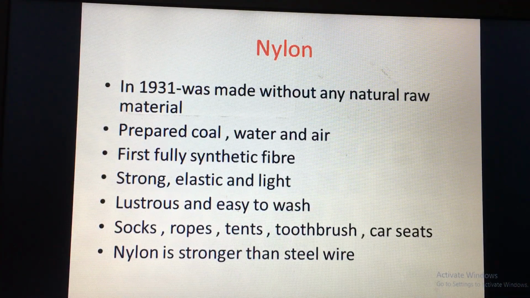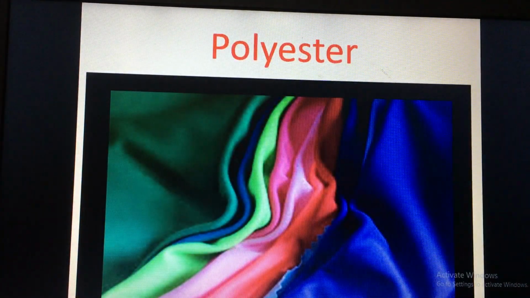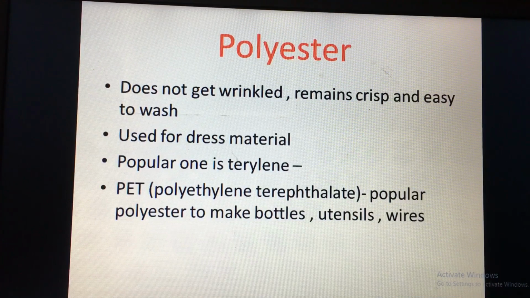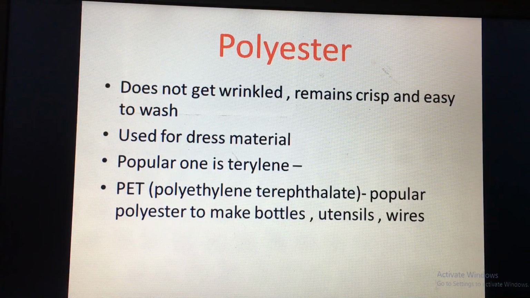The next is polyester. Poly means many and ester is basically a compound or a kind of repeating unit of the chemical, and this ester has a fruit-like smell. When we talk about polyester, we talk about two things, polycot and polywool.